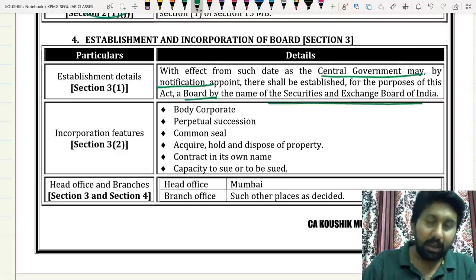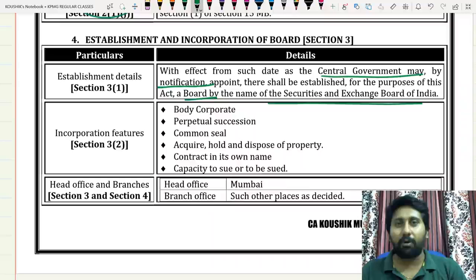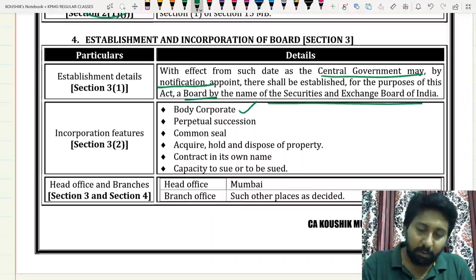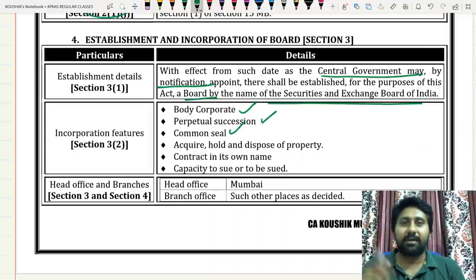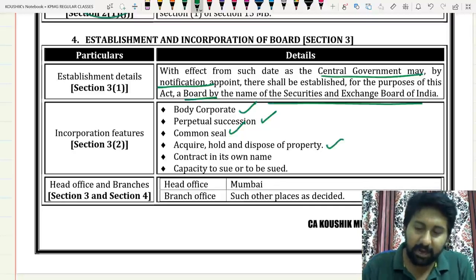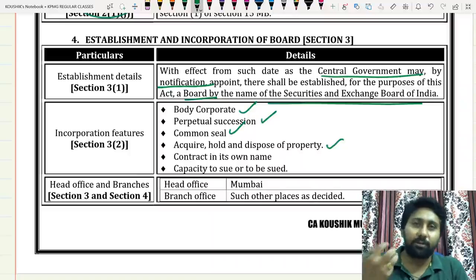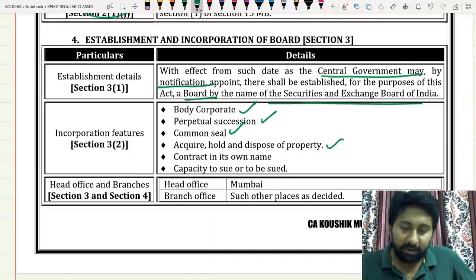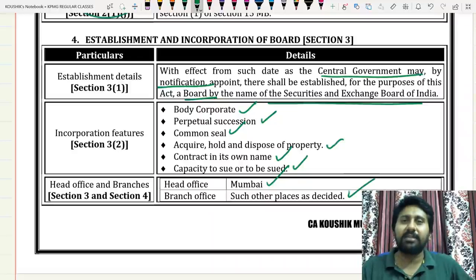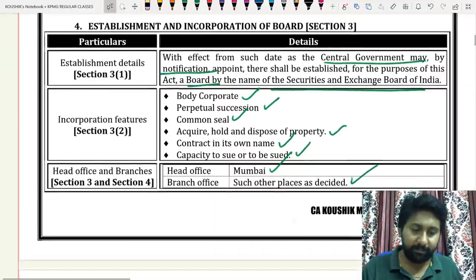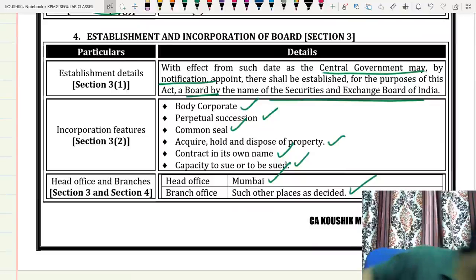Answer completed. I told you already, SEBI is always a body corporate. Body corporate has all the company features. So it is a body corporate with perpetual succession. That means the authorities may come and go, but SEBI will be there forever. Common seal: whenever SEBI gives judgment, the official SEBI seal will be affixed and embossed on that. Since it is a body corporate, it can acquire its own properties, it can sell, etc. Next one, contract in its own name, capacity to sue and to be sued. These are the general characters of a company. Head office in Mumbai and branches in other places as may be deemed fit. So please have a look into this.